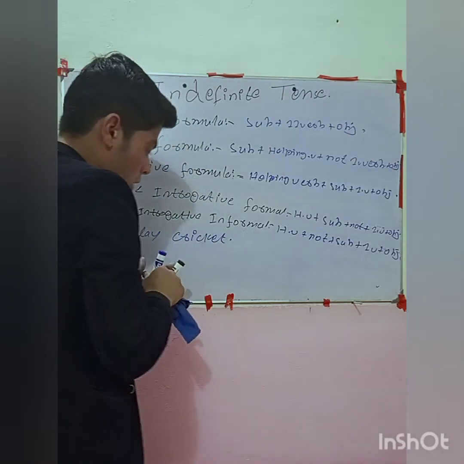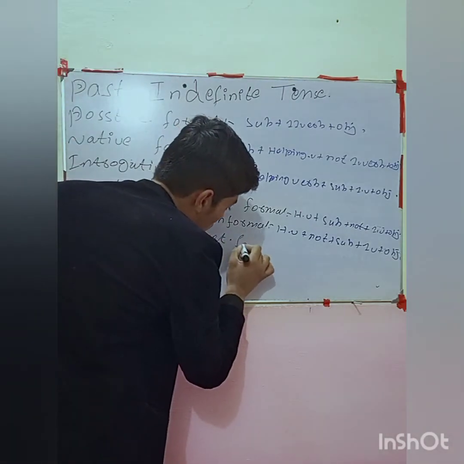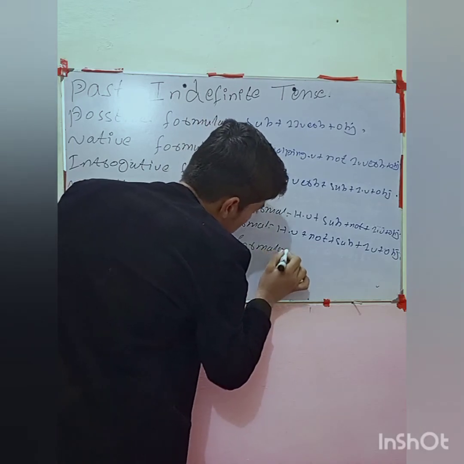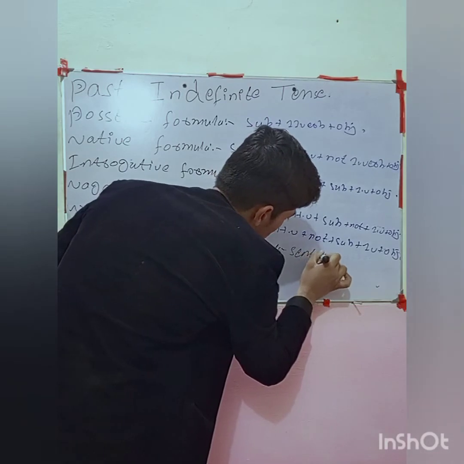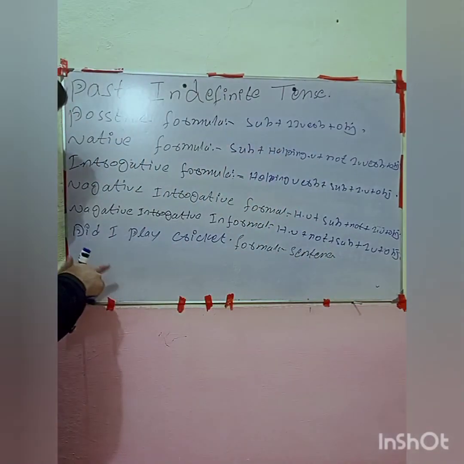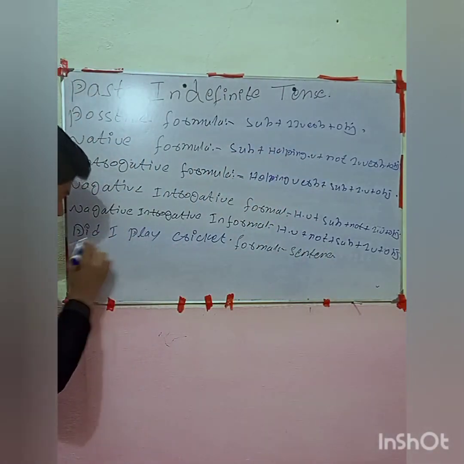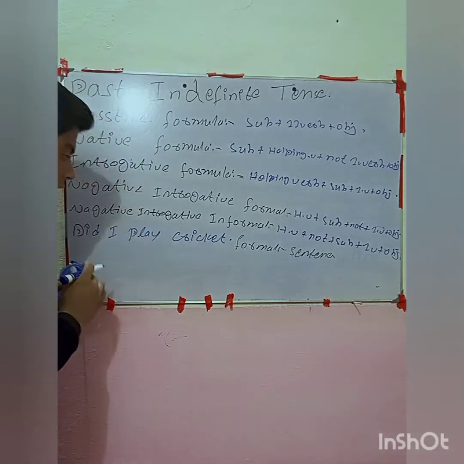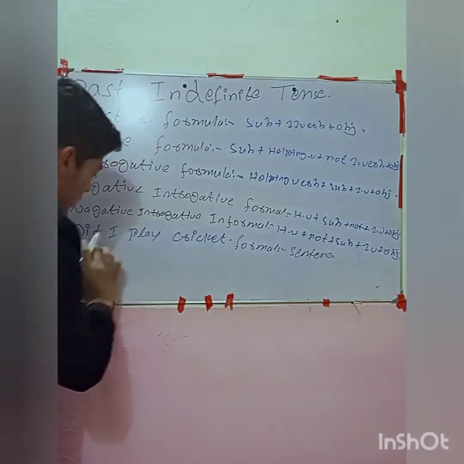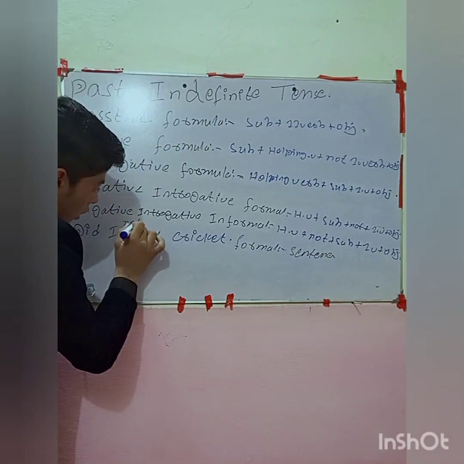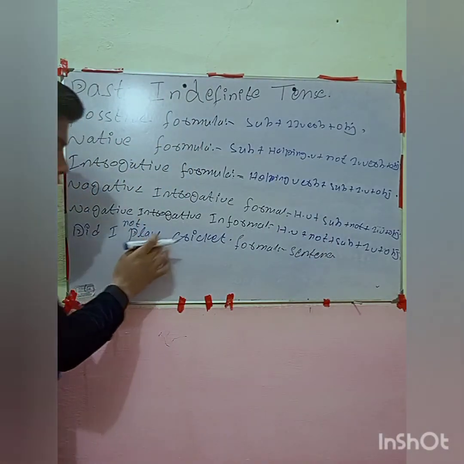That one is a formal sentence, right? Now let me write the informal. Sorry, did I? One thing I remember: not is here. So, did I not play cricket?